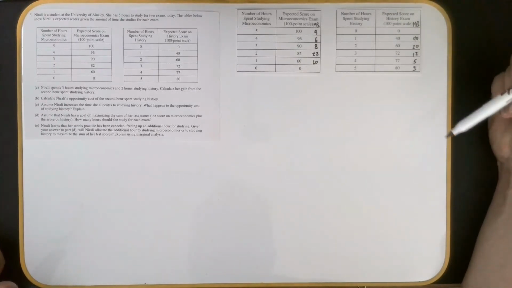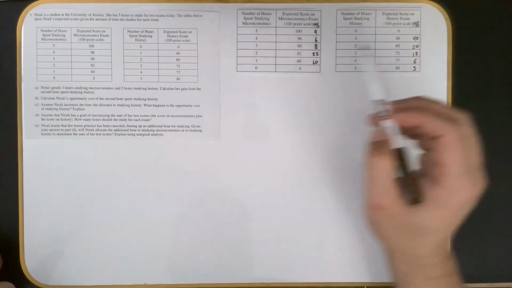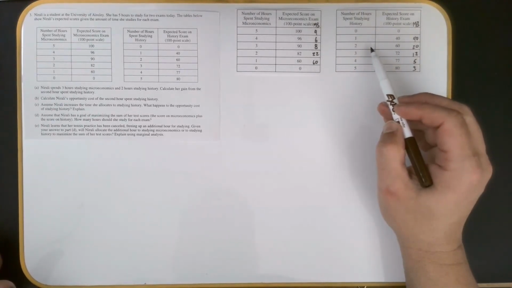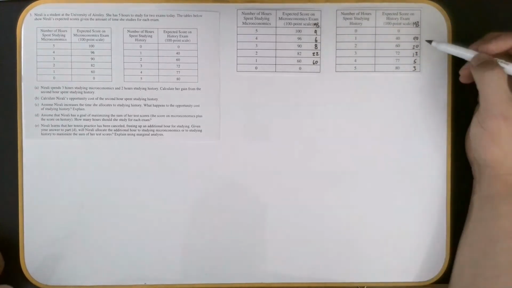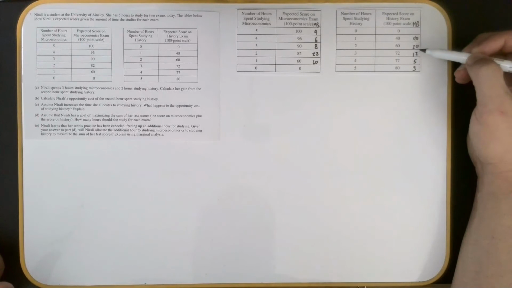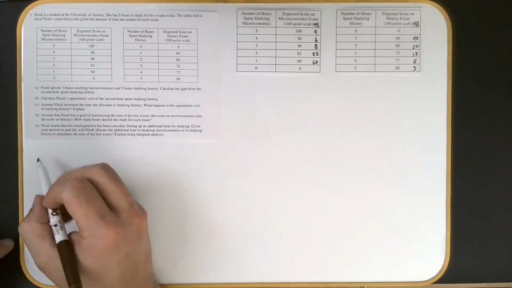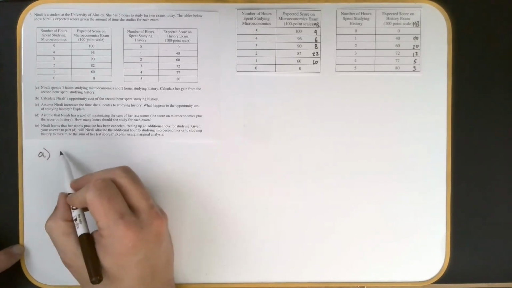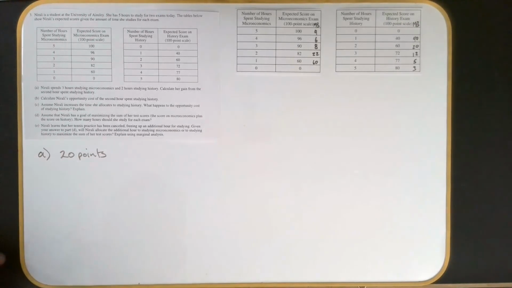Okay, so the question says that she does this combo. She does 3 on econ and does 2 on history. And so it says, calculate her gain from the second hour. Well, she gained by that second hour an increase of 20 points on her score. She went from 40 to 60. So that's all they're looking for. It's that simple. So what was the gain? It was 20 points.